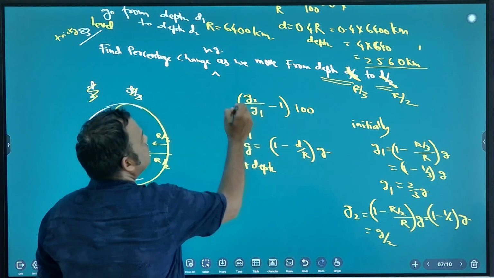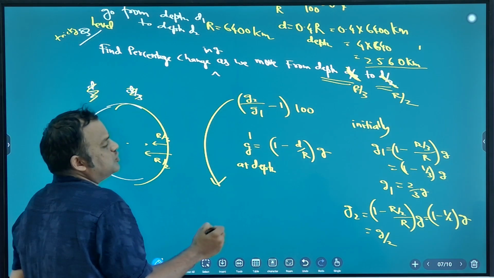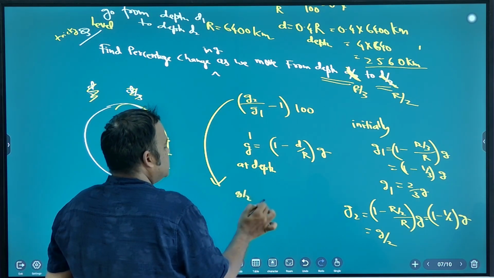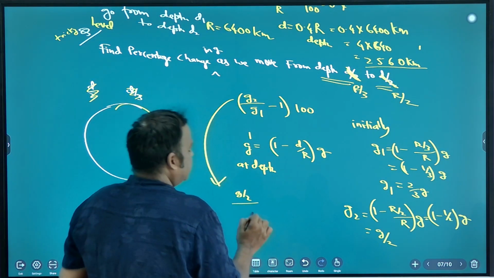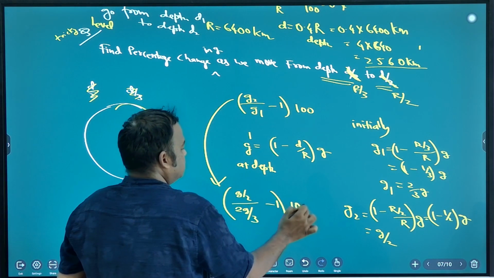Now come to this formula. So what is the percentage change? G2 by G1, G by 2 by 2G by 3, minus 1 into 100.